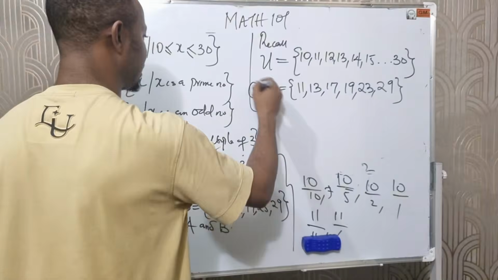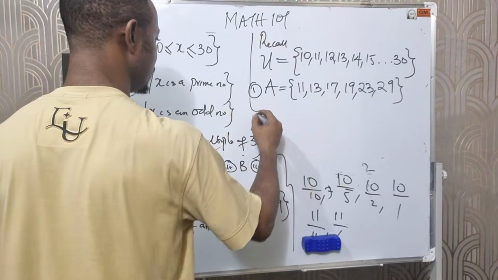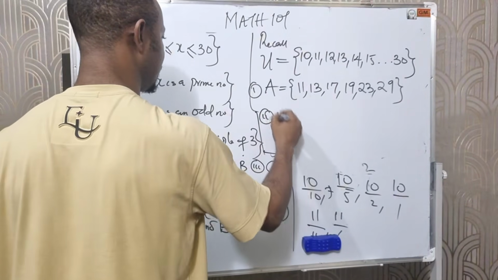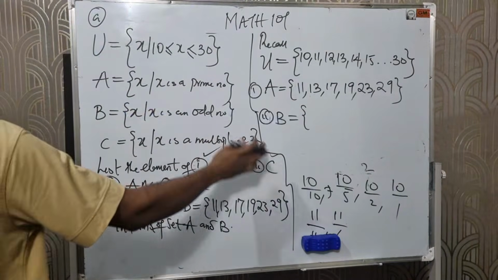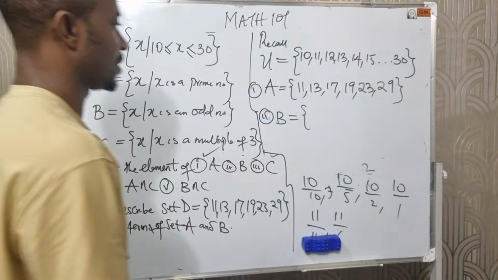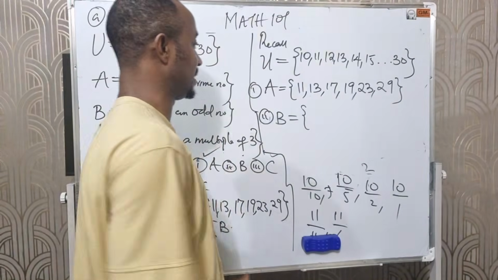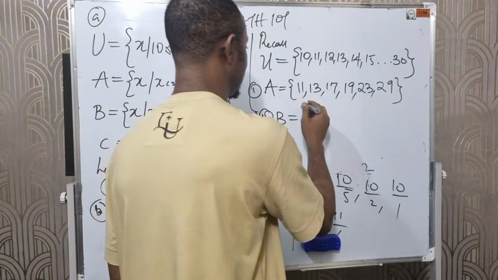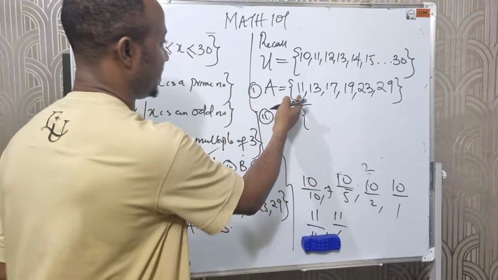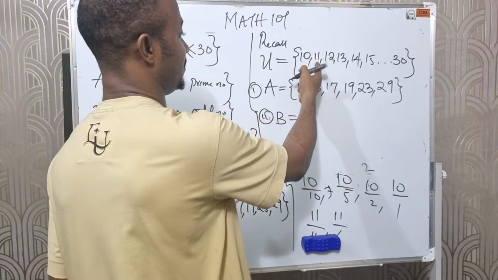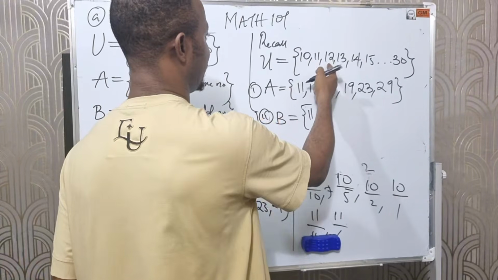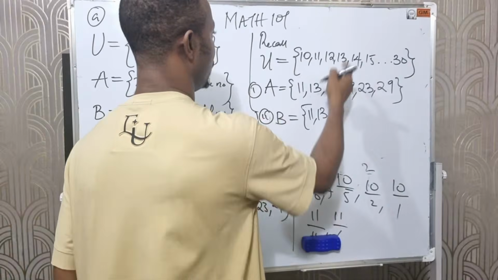Question B now says B is an odd number. By now we know what odd numbers are, right? What are the odd numbers here? Sorry, from here. 10 is even. 11 is odd, right? 12 is even. 13 is odd. 14 is even.